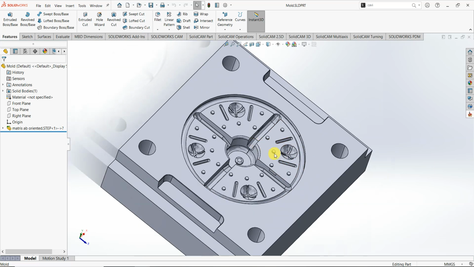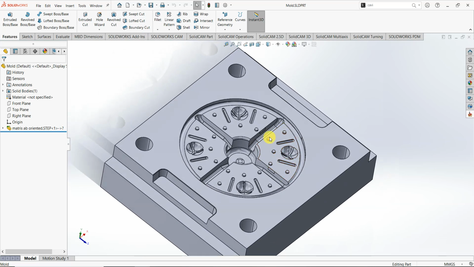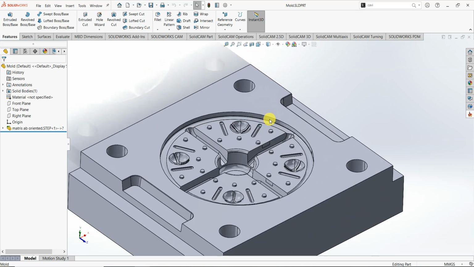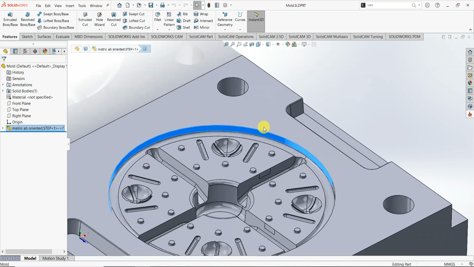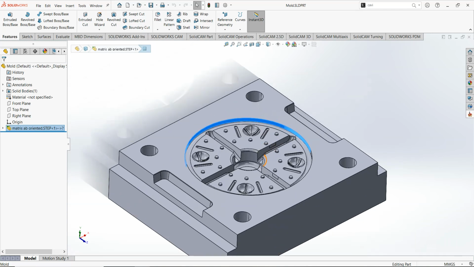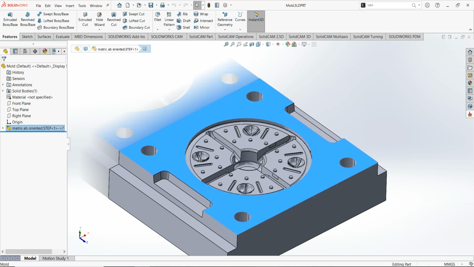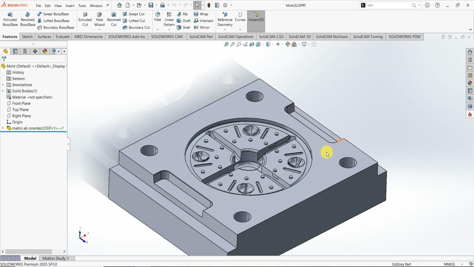So the way that I'm gonna do it is defining a cylinder with this diameter and then using the cavity option to subtract this mold from that cylinder. And then on the other side we will have the geometry of the final product.